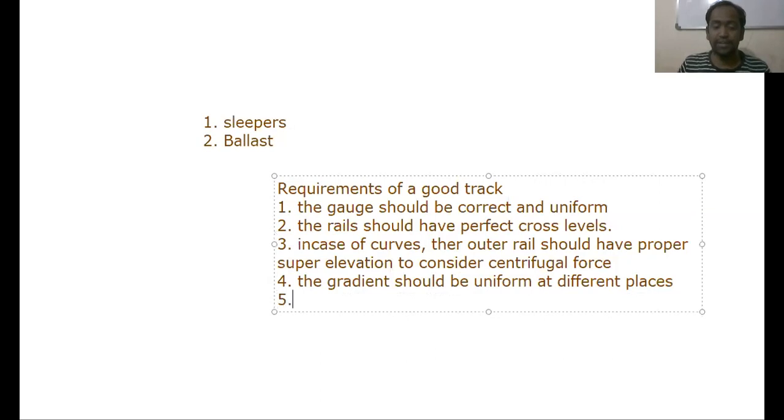And the next important characteristic of a good track is the track should be resilient and elastic in order to absorb shocks and vibrations.